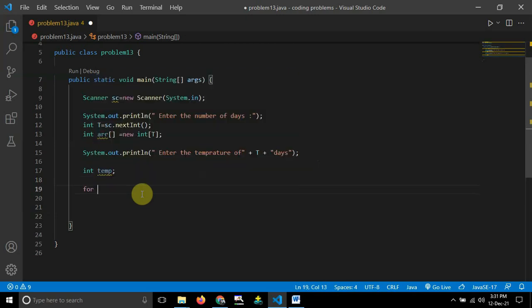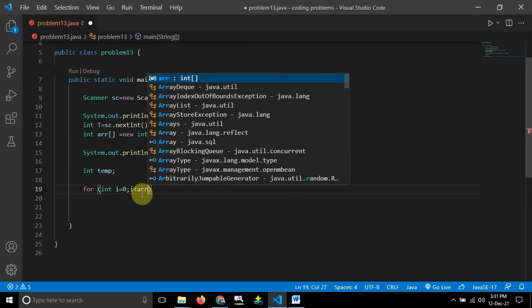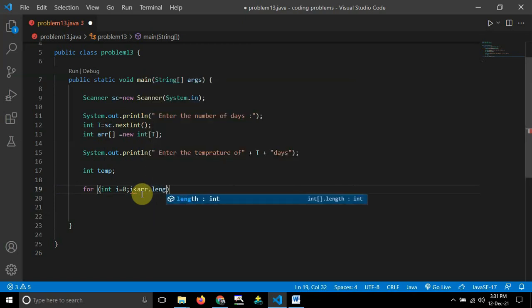I will run the for loop for t days: for int i equal to 0, the first thing. After that, i should be less than array.length minus 1. Whatever the length of that particular array, i should be 1 less than that, because i is starting from 0. That's the second condition. Then i plus plus, open close, and that's it.